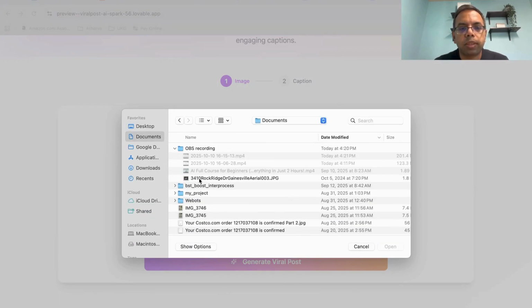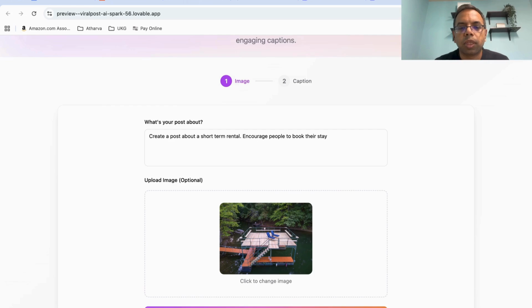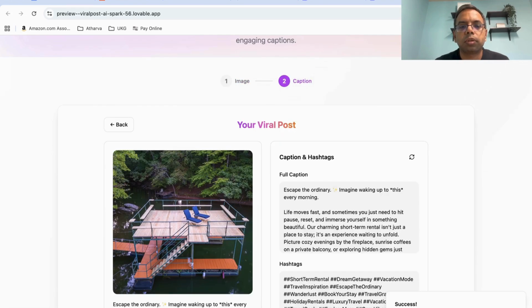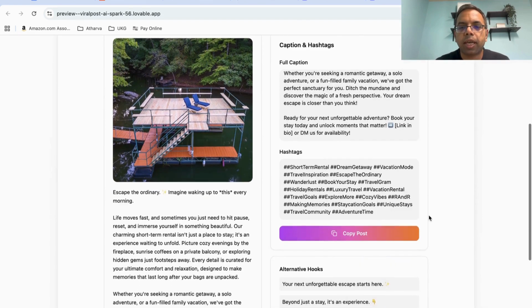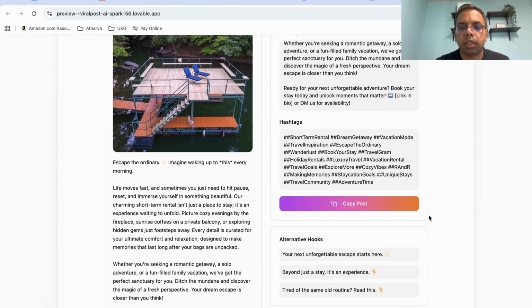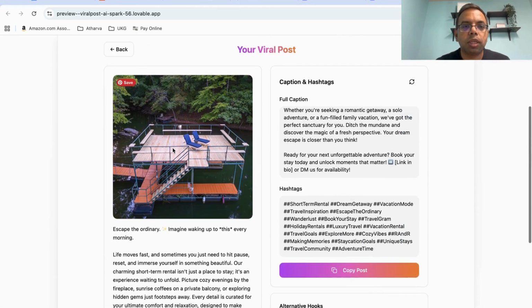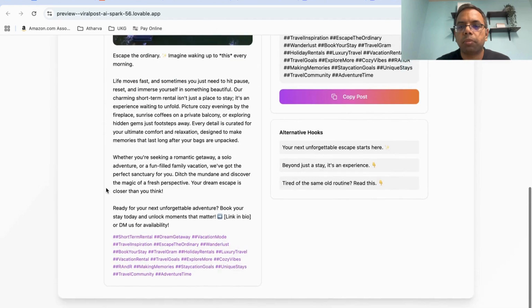I'll go to documents and upload one of the images I have, and just click viral post. Okay, so it has created a caption, hashtags, it has suggested some new hooks, and this is how this post will look. Okay, pretty good.